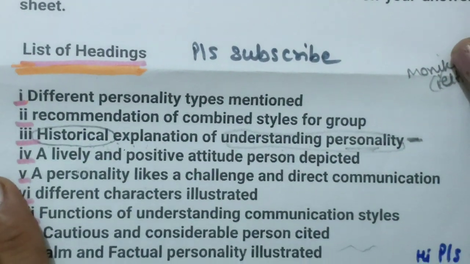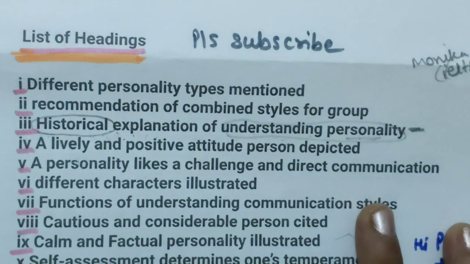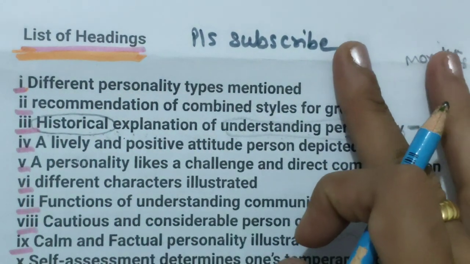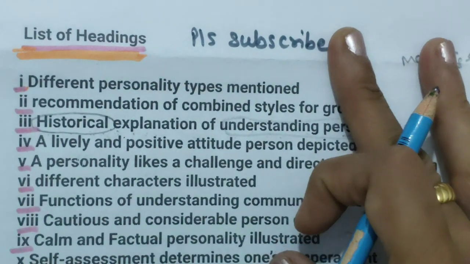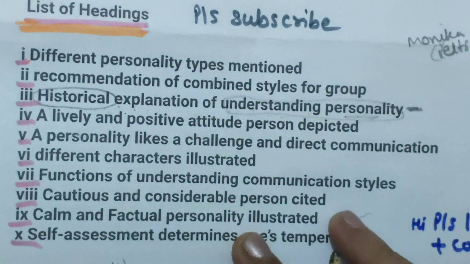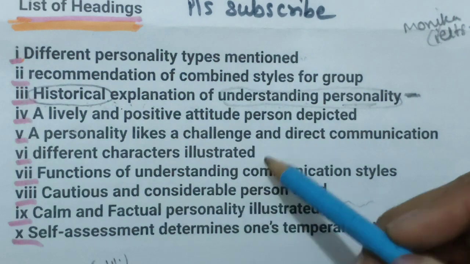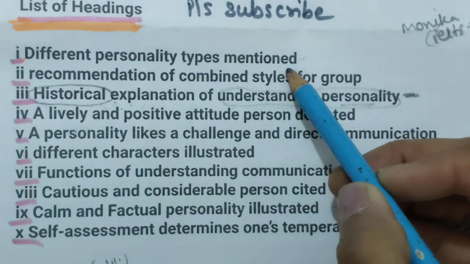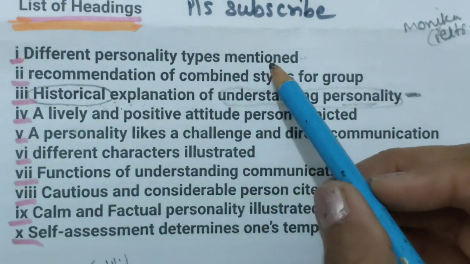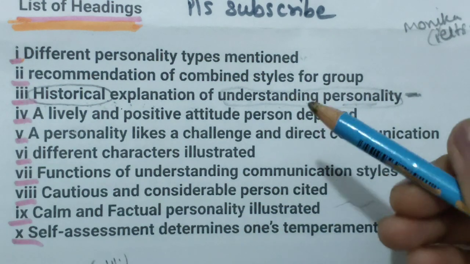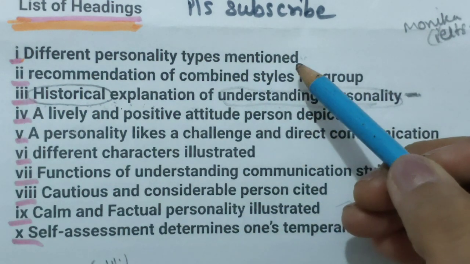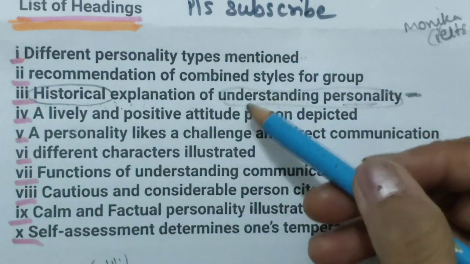How we can do list of headings, that's more important. Follow the strategy. First, within 30 or 40 seconds we will read all the headings, because first you try to understand the meaning of these headings, and we will take out some keywords. When you do more practice, it will take only 30-40 seconds to read all the headings.